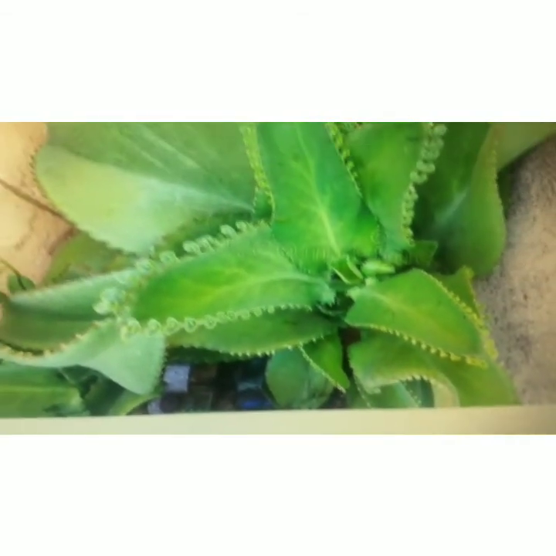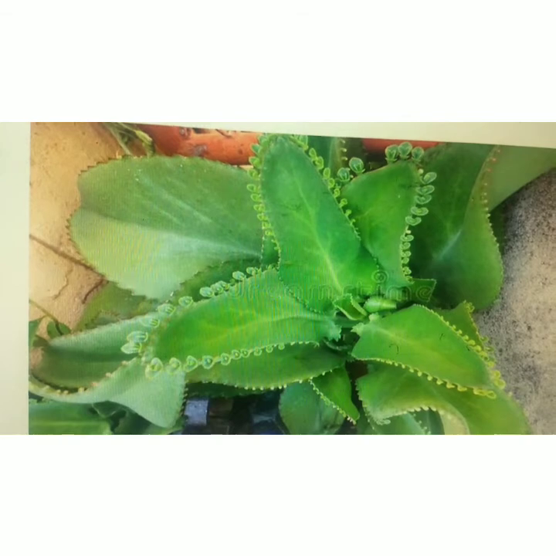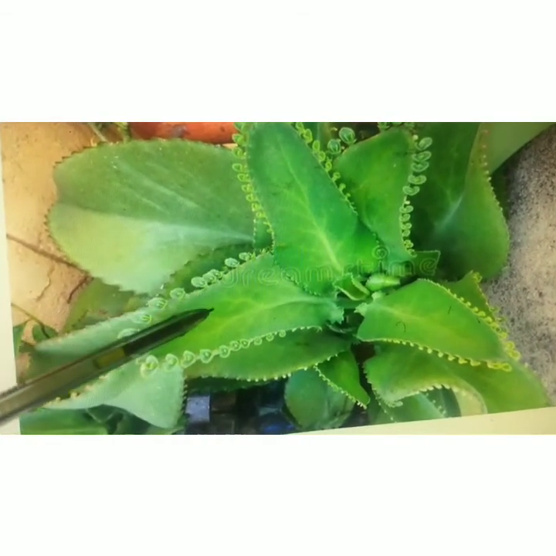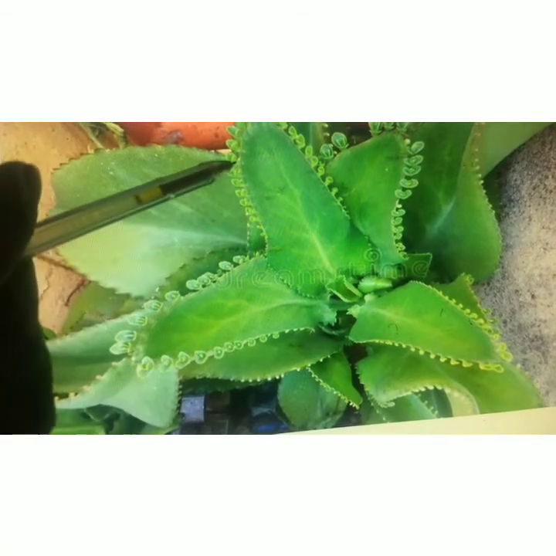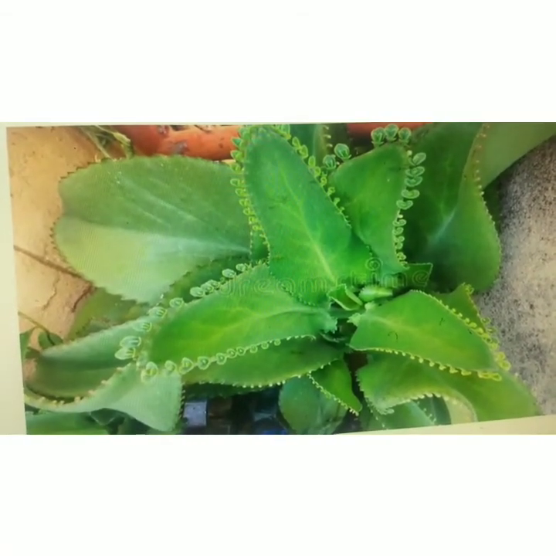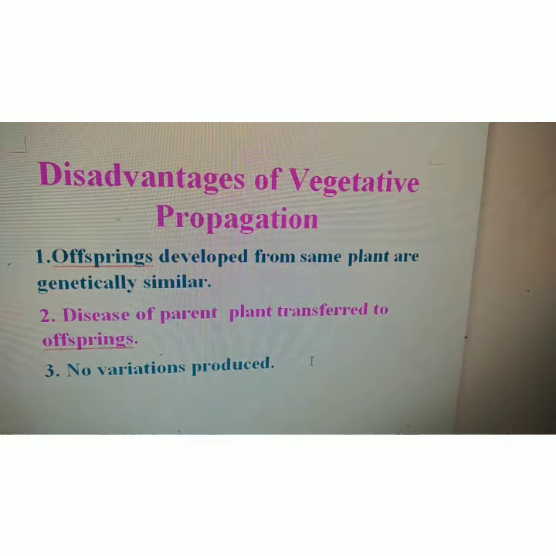Here in the diagram you can see clearly this is a bryophyllum plant, and on the margins of the leaves you can see these small plantlets arising, and each of them can give rise to a new plant.